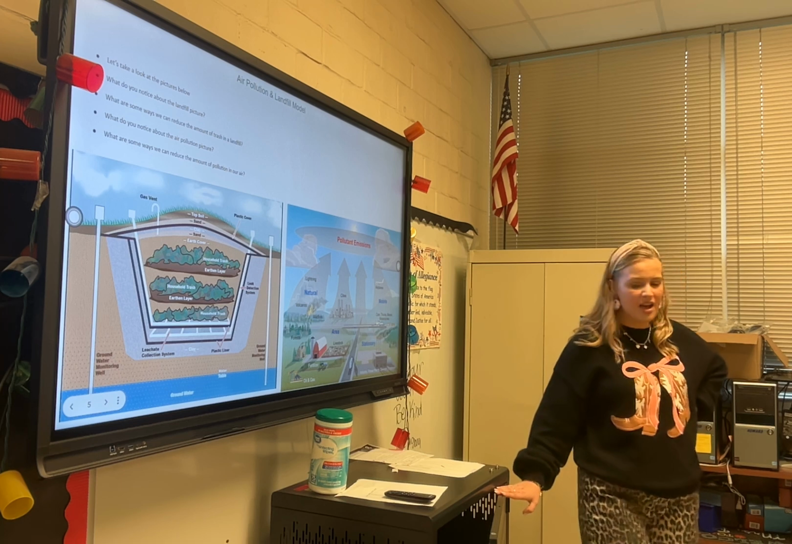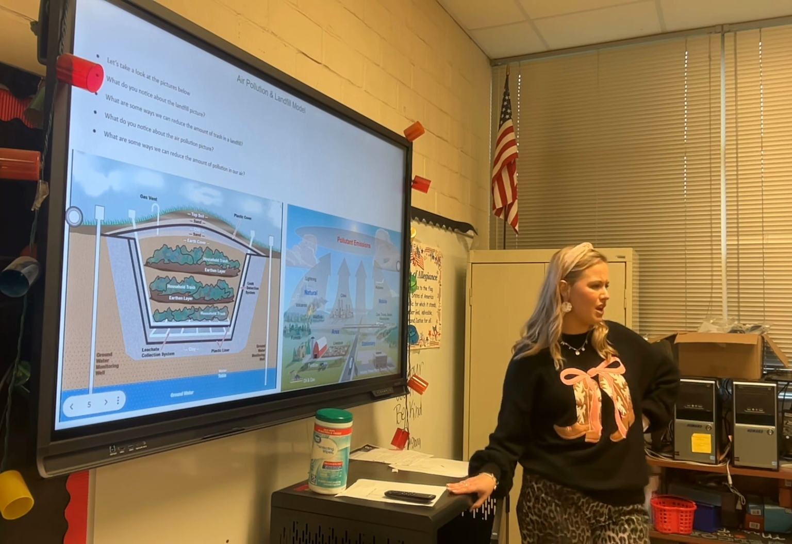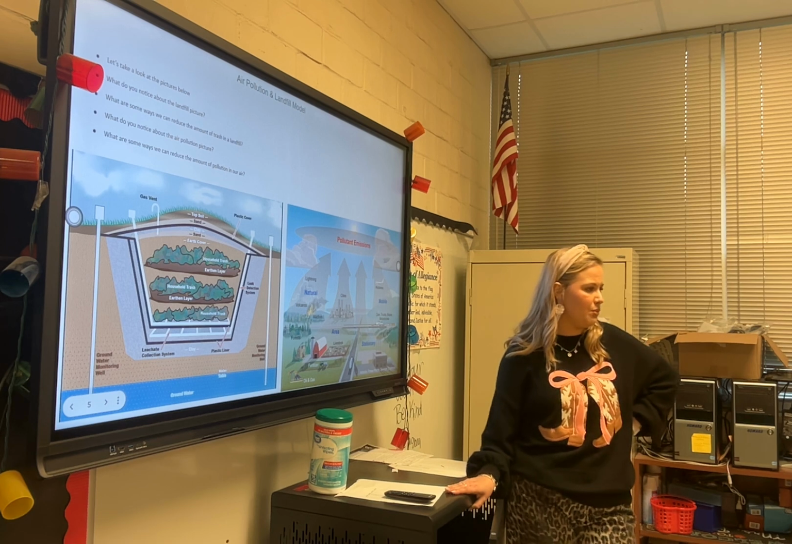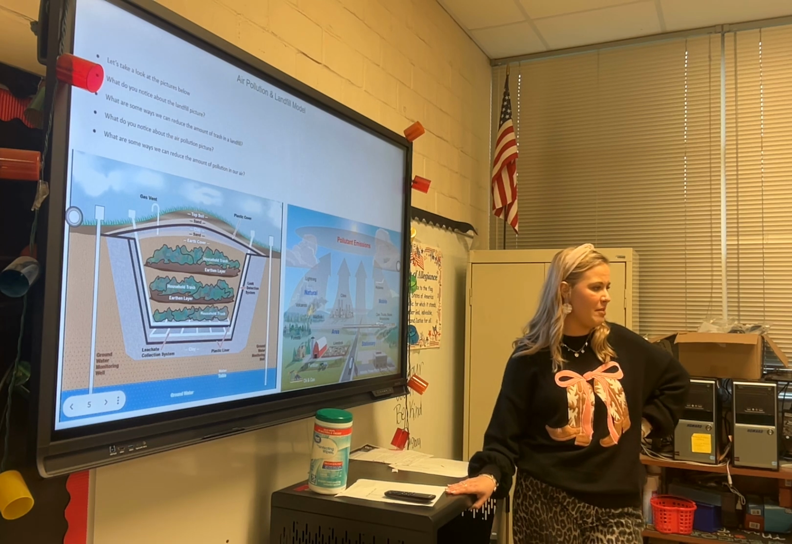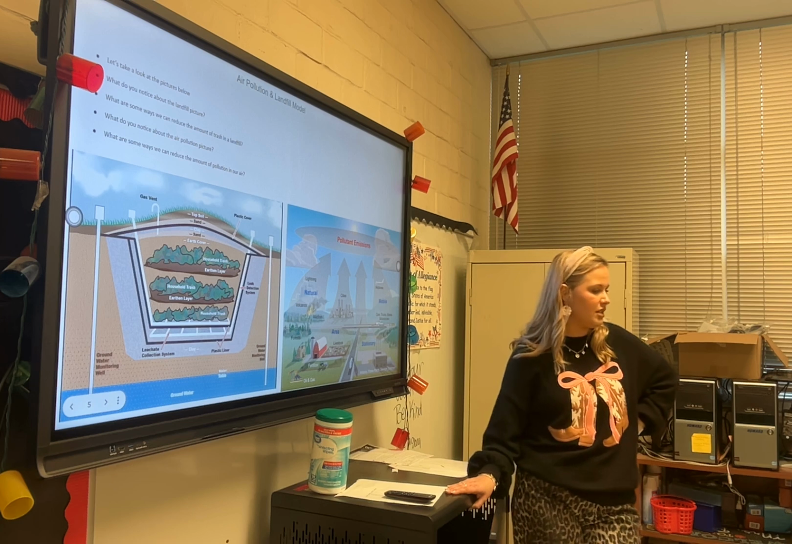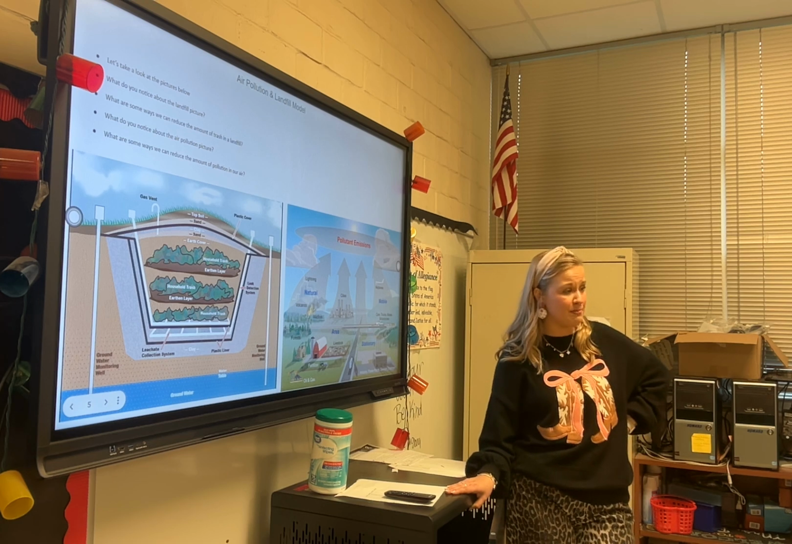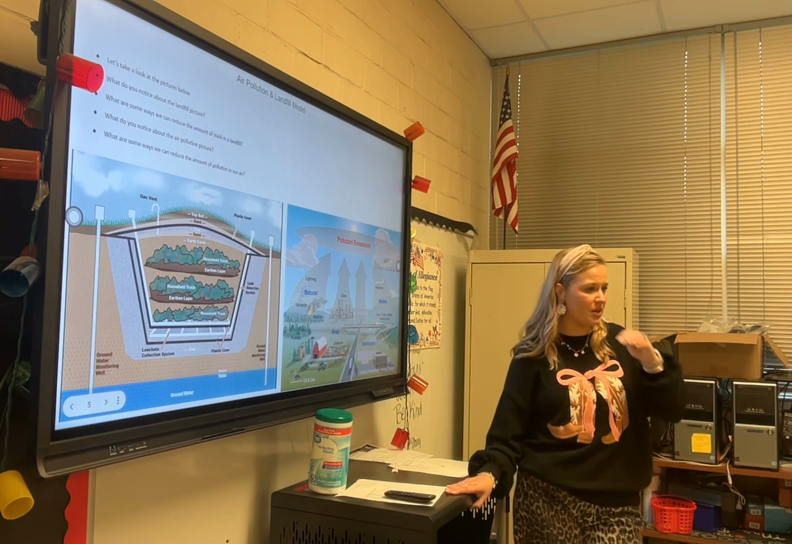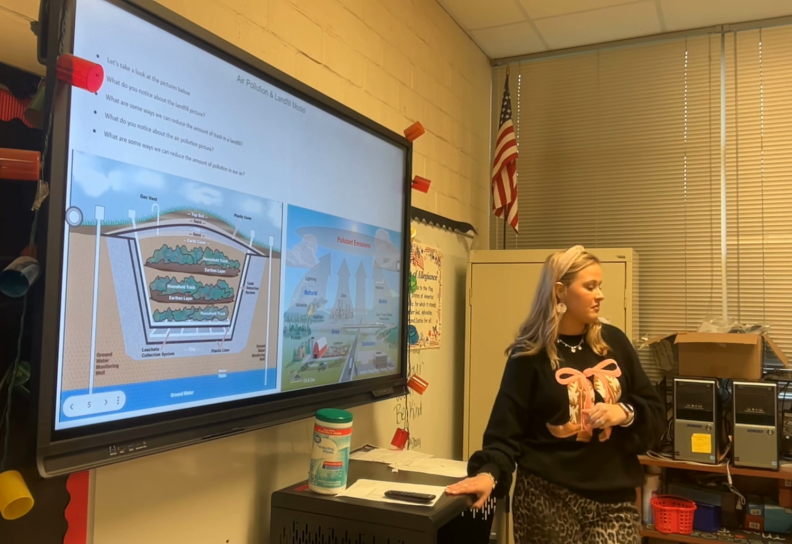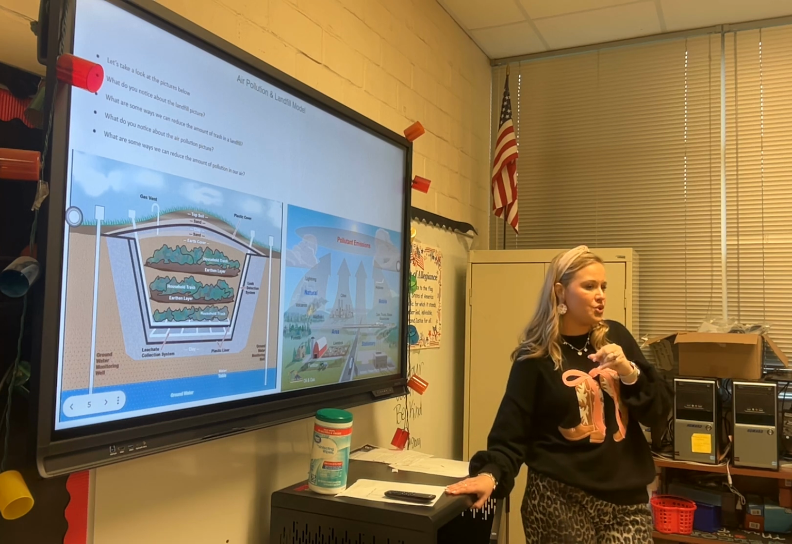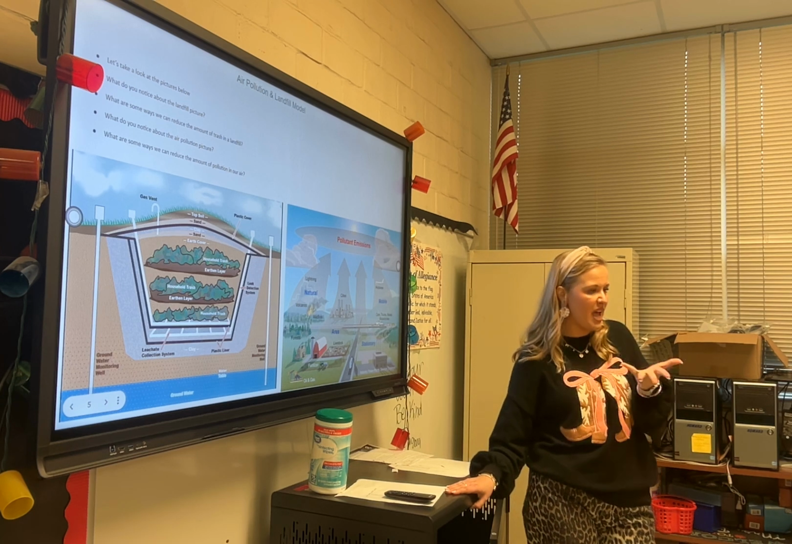Think about whenever we go shopping, what do we put our things in that we buy? Shopping cart. Not shopping carts. We can reuse bags. What else can we reuse? What comes from trees? Paper.